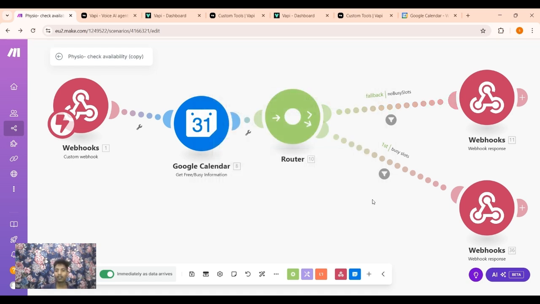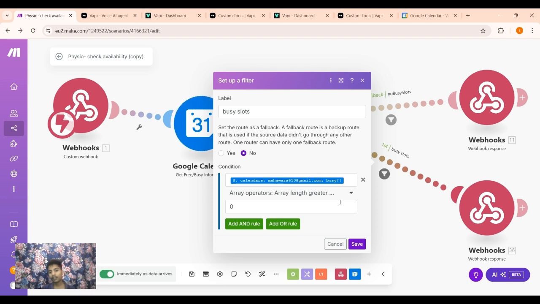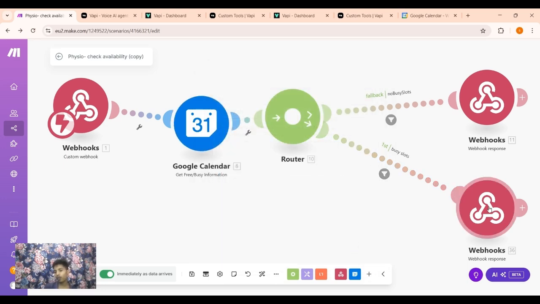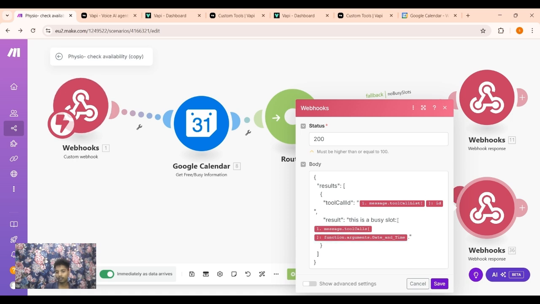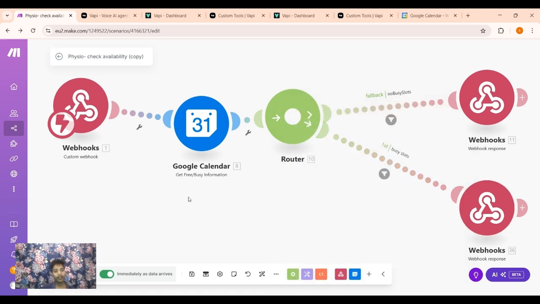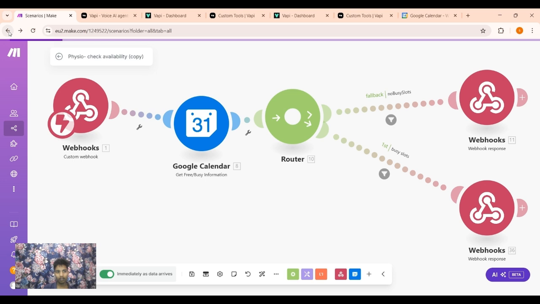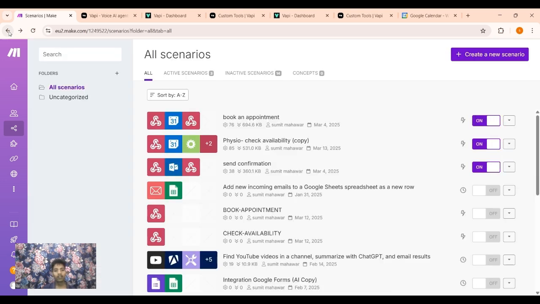And if the array length is greater than 0, then it will follow this path and tell the assistant that this is a busy slot. Here is how all these tools work.